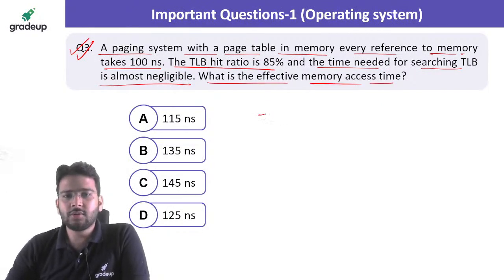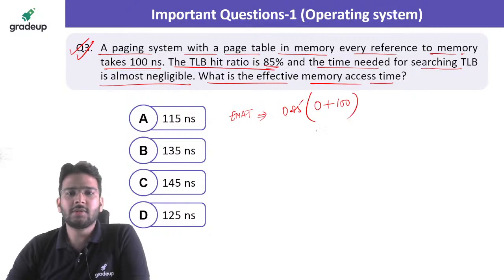So let's solve this question. So effective memory access time, that is your EMAT, will be equal to, if it is a hit, in that case it is 0.85. That is the hit ratio, 85%, so 0.85. If it is a hit, in that case we are going to search TLB. But here searching TLB is almost negligible, time needed for that. So 0 plus, then we are going to search for the page table which is present in the main memory, plus 100. If it is a miss, that is 0.15. In that case 0 plus, first we are going to refer to the page table and then to the main memory for that particular page.